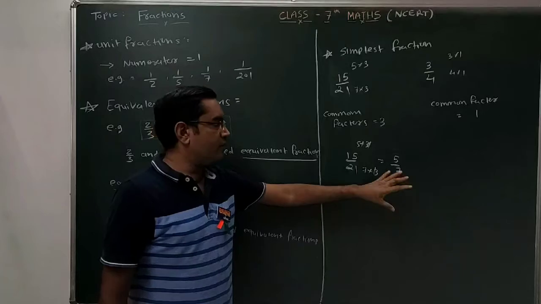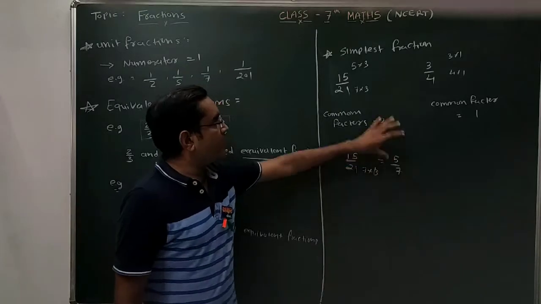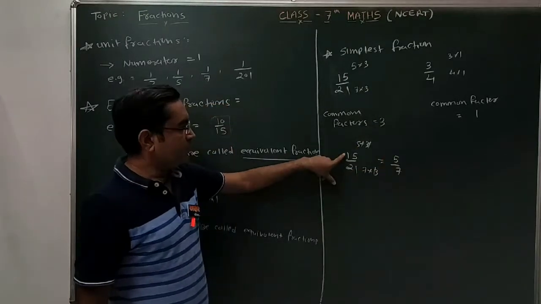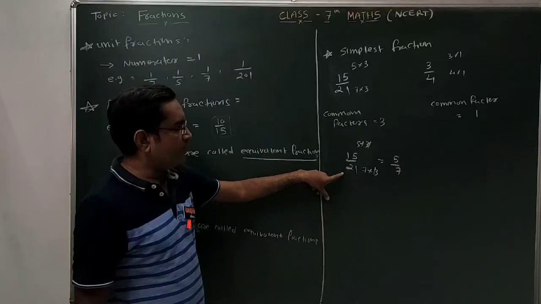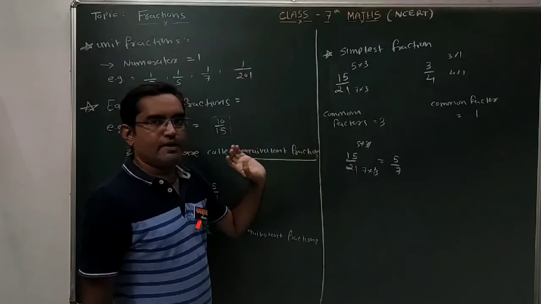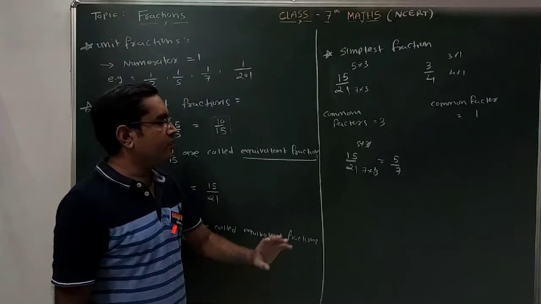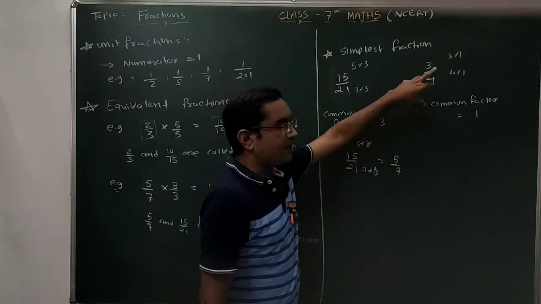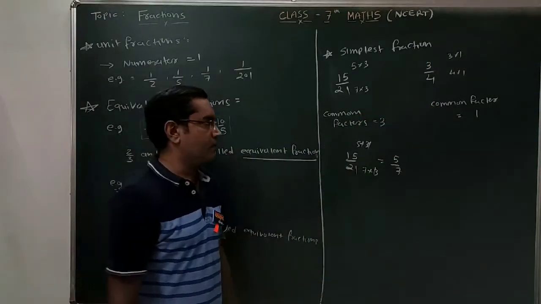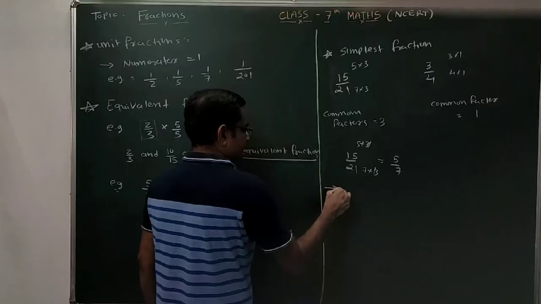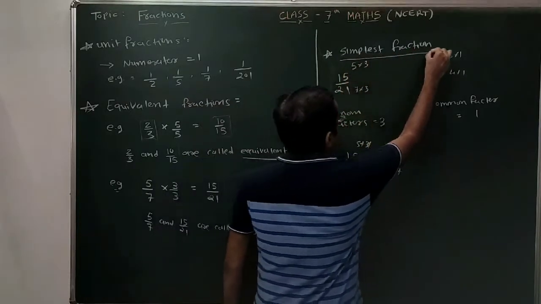That means after cutting, whatever the simplest form available, that form of fraction is known as simplest form. Here, for this fraction 15 by 21, the 3 is the common factor. Done? So this is not in simplest form. In another way, you have to say that your numerator and denominator must be co-prime numbers. What is the definition of simplest fraction?